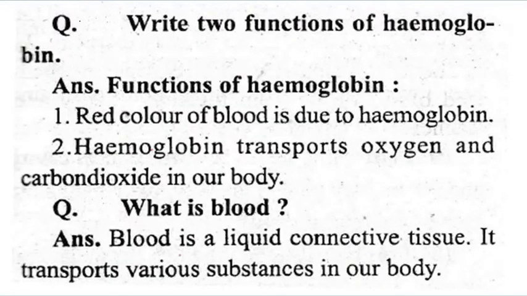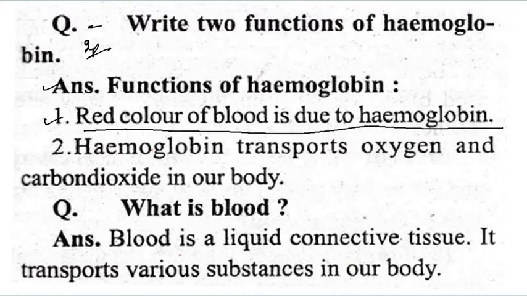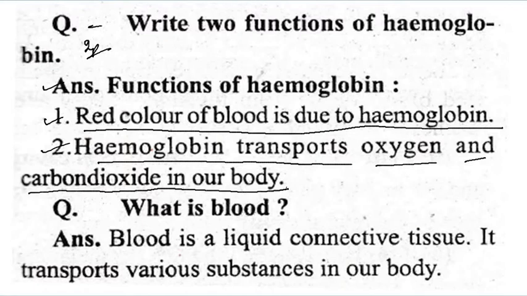The question is: write two functions of hemoglobin. So it is also an important question. First, the red color of the blood is due to hemoglobin. Second, the hemoglobin transports oxygen and carbon dioxide in our body.